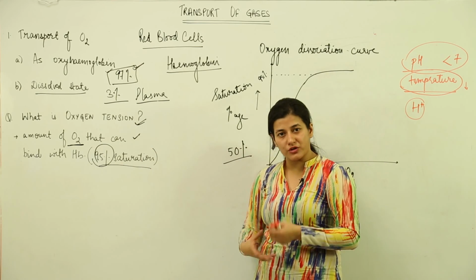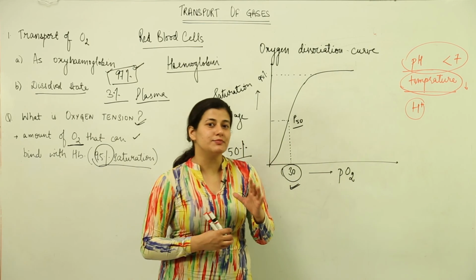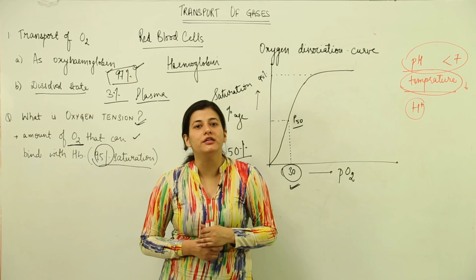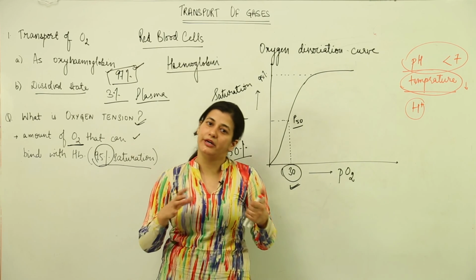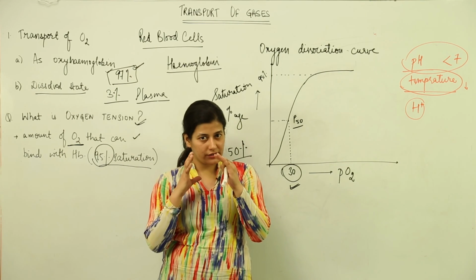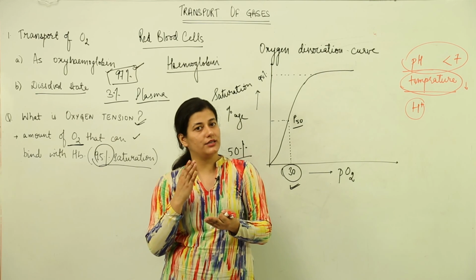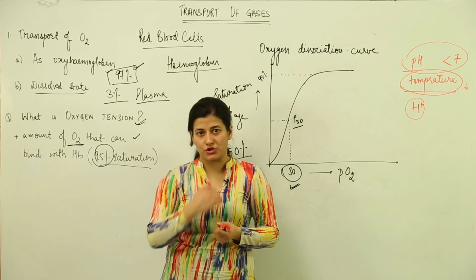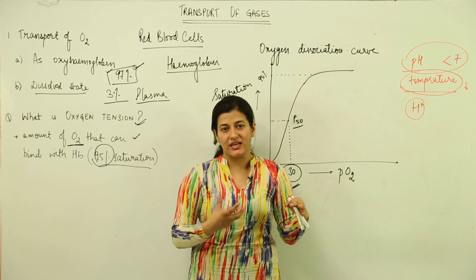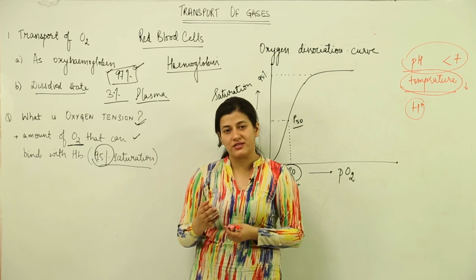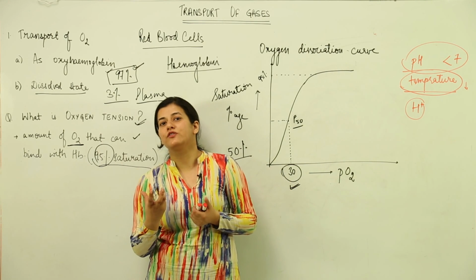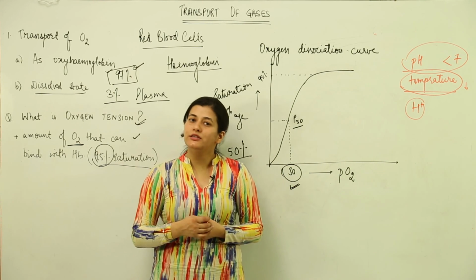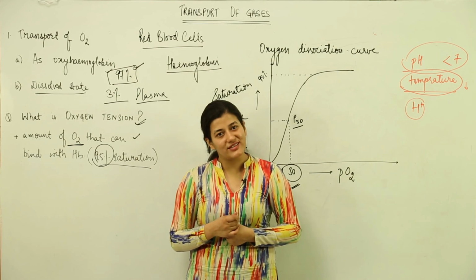Around 20 milliliters of oxygen would be carried per 100 milliliters, and only 5 milliliters of the oxygen would be transported to the tissues. The remaining oxygen would stay in itself because of the partial pressure differences. It is only the 5 milliliters of oxygen that would actually be delivered to the tissues which are in deficit of oxygen.